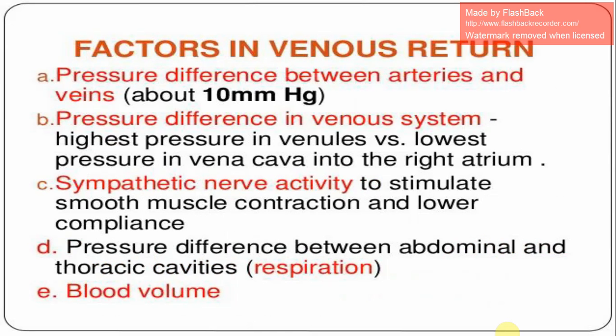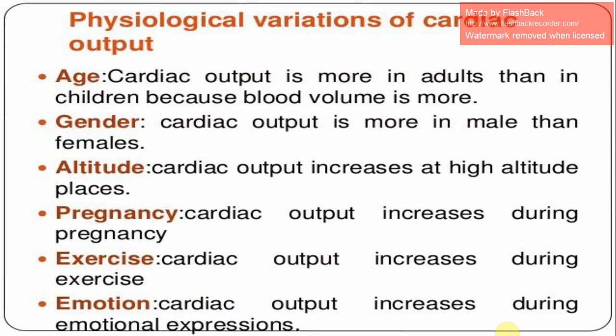Factors in venous return: the pressure difference between arteries and veins, which is about 10 millimeters of Hg. The pressure difference in the venous system: highest pressure in the venules versus lowest pressure in the vena cava into the right atrium. Sympathetic nerve activity stimulates smooth muscle contraction and lowers compliance. Also the pressure difference between abdominal and thoracic cavities in respiration, and blood volume.